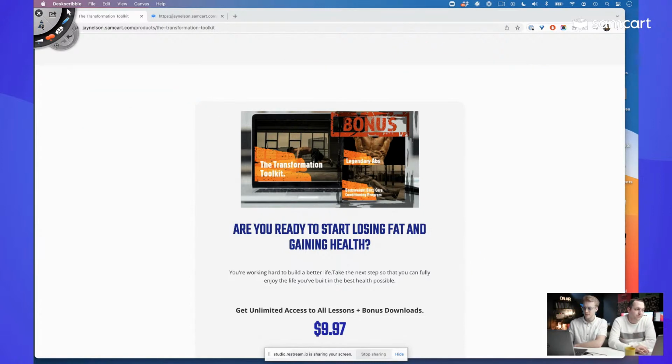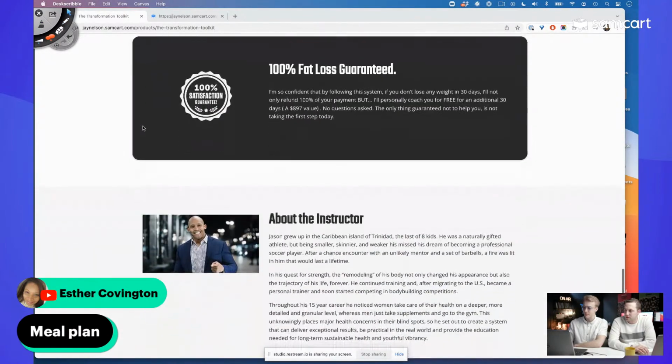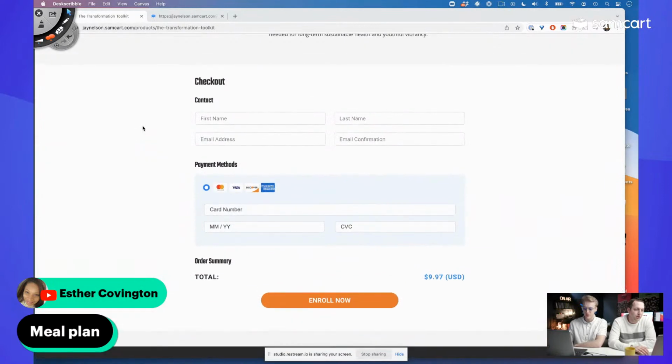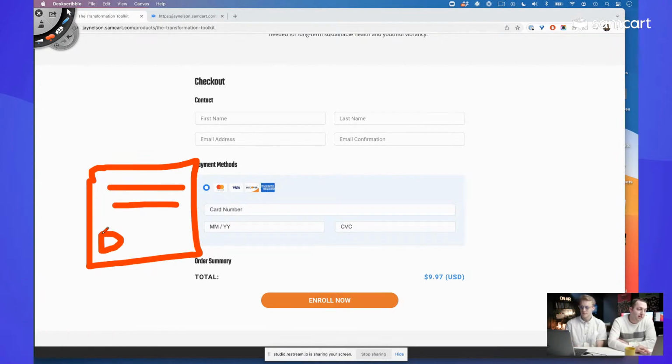Let's see, what else we got? Someone says merchandise, a meal plan. Ooh, a meal plan. Easy. Sell another meal plan, right? So we're talking about order bumps down here, guys. If you don't know what an order bump is, go to SamCart's YouTube channel, search for the term order bump, and you'll see what it is and what it can do. Order bumps, one-click upsells, a lot of these features that SamCart has built in can double, triple your revenue overnight, okay?